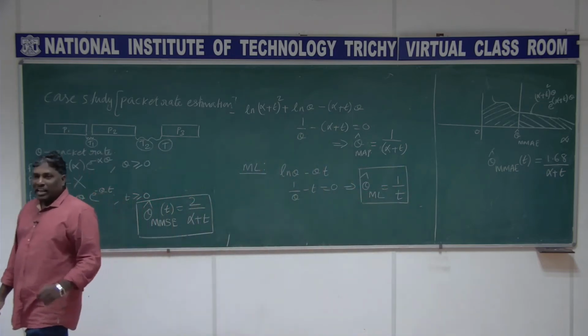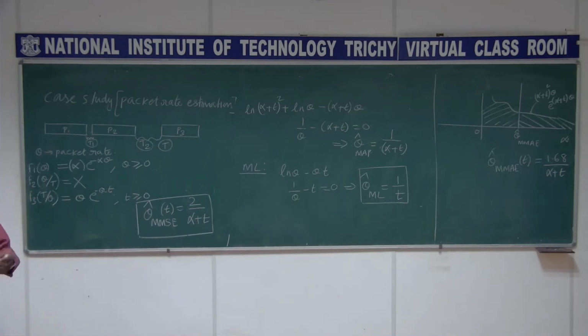We have the choice now. You see that the likelihood function does not have alpha because I do not know the value of alpha, the prior density function is not known, and your estimation is becoming 1 by t. Intuitively it is right, isn't it? If the time interval between the packets is closer, the packet rate is higher.